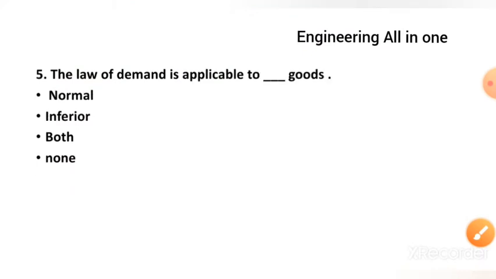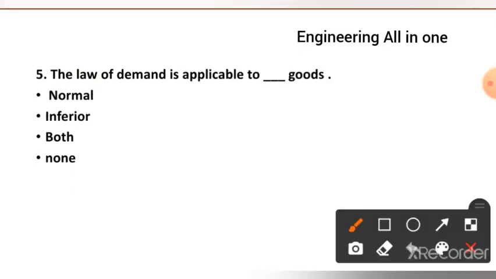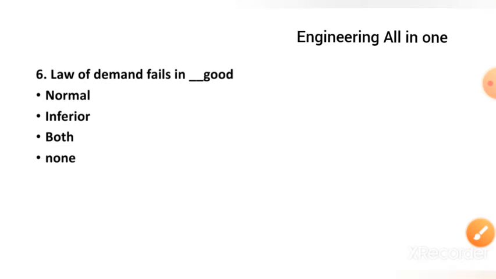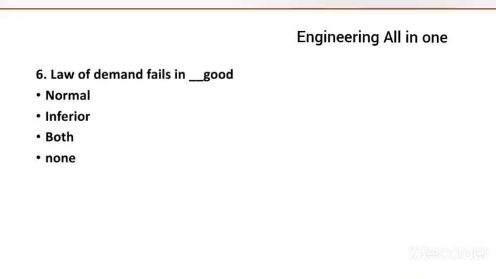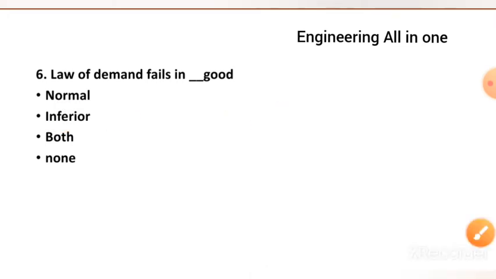Now see question number 5 here. The law of demand is applicable to dash goods: normal good, inferior, both, or none. The right option to this question is option number 1, normal good. Now see question number 6 here. Law of demand fails in dash good: normal, inferior, both, or none. The right option to this question is option number second, inferior good. In inferior goods, the law of demand fails.